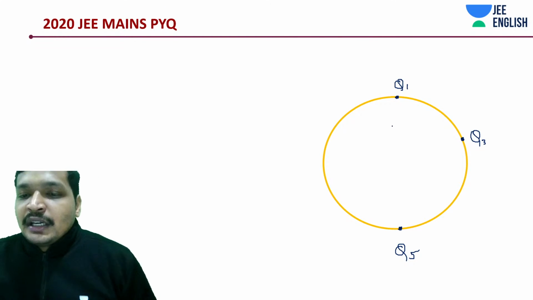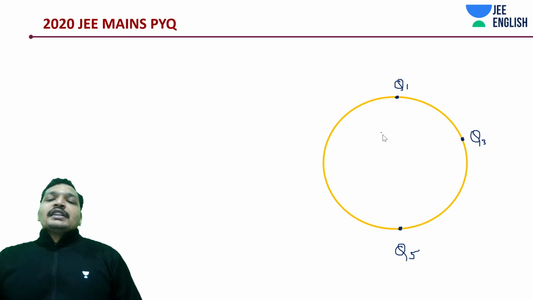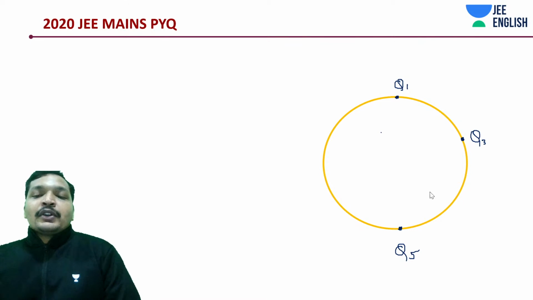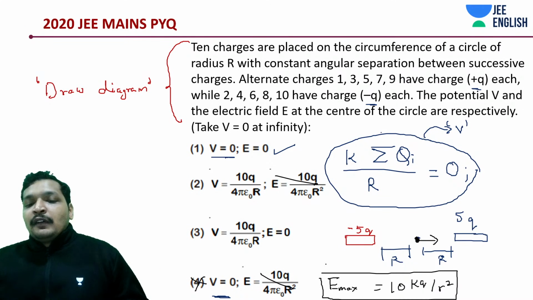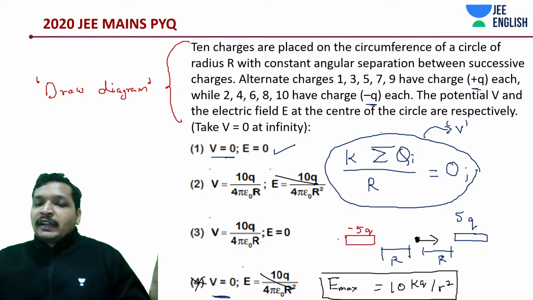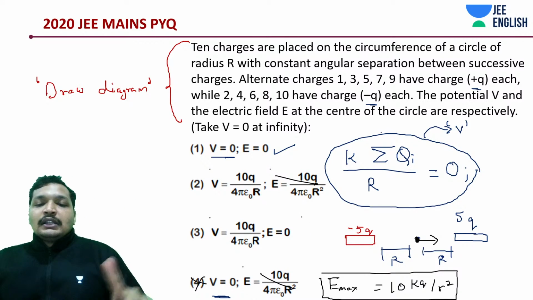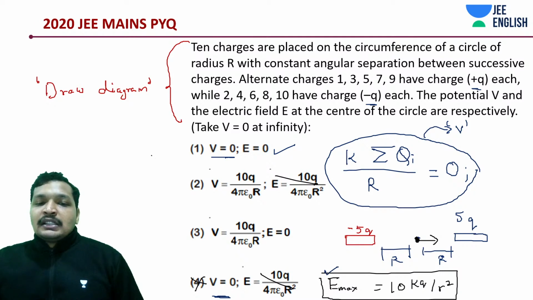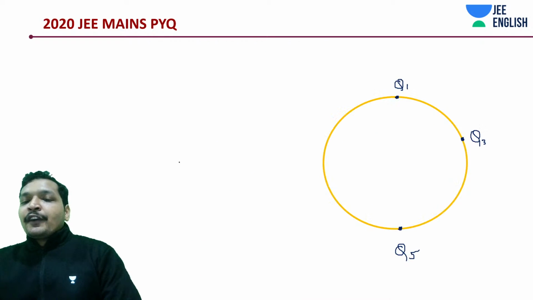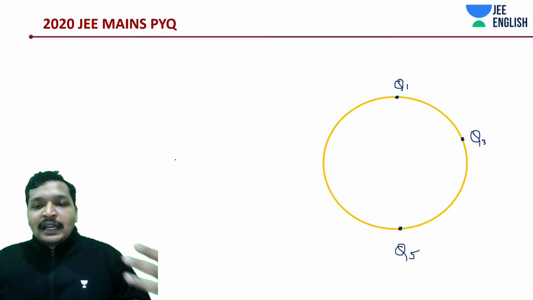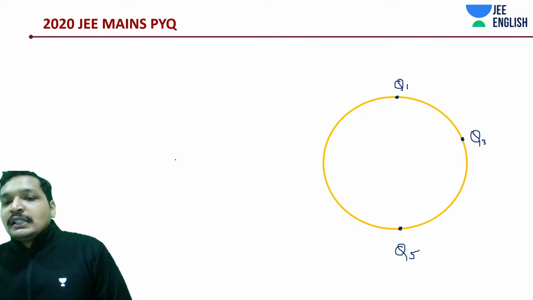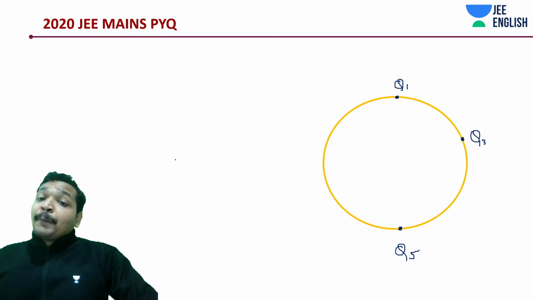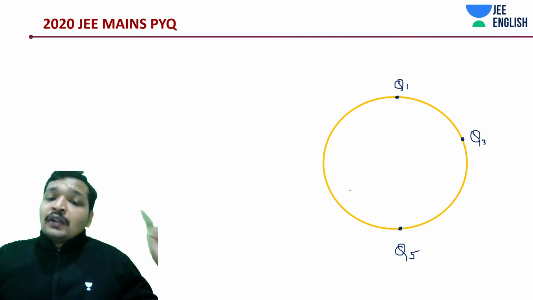If you draw the diagram, you'll understand it. So one of the ways to understand, this option may not be true. In this case, we did it saying that it's all vector addition of field. This is the max possible vector addition in the given options. These are the values that exist. Hence, option 1 is correct. But if this had been 9 charges or something, this would not be true. Even with constant distance, electric field would not be, but potential would be 0.